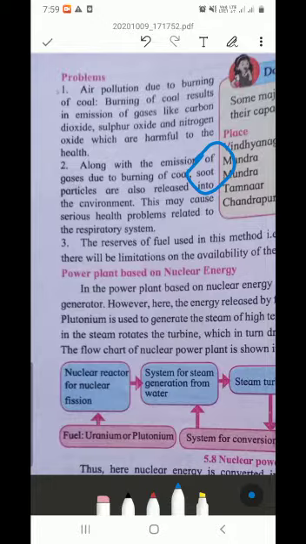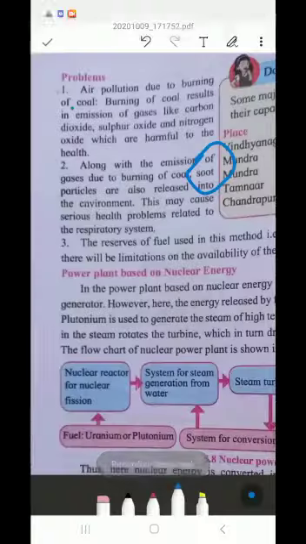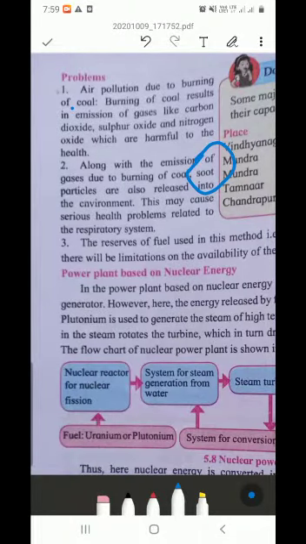just come into our eyes, and we have some pain in our eyes. Soot particles are those, released in the environment. This may cause serious health problems related to respiratory tracts. Yes, respiratory tract problems can also occur due to this.